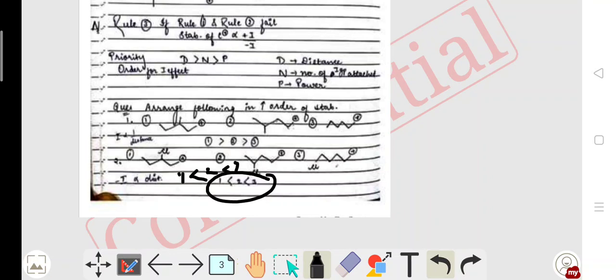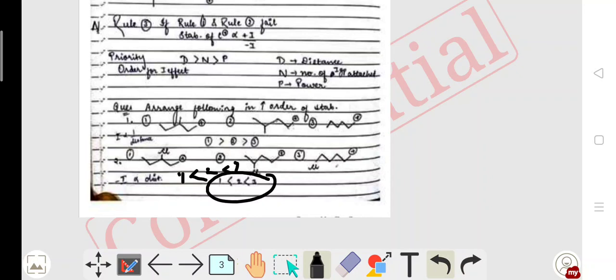Clear? This inductive effect is very important, both for entrance exams, basically asked in state entrance examinations as well as in JEE Main level examinations. So these questions are very important.